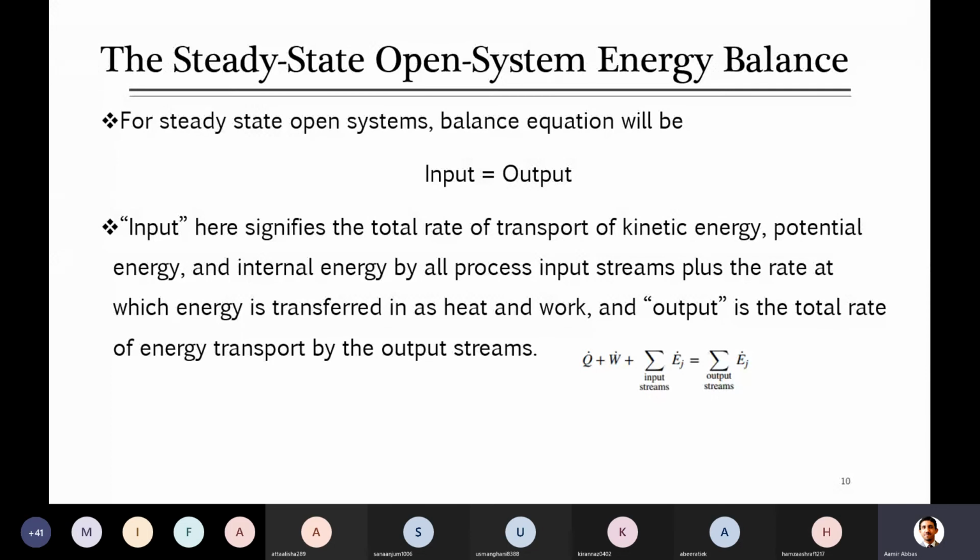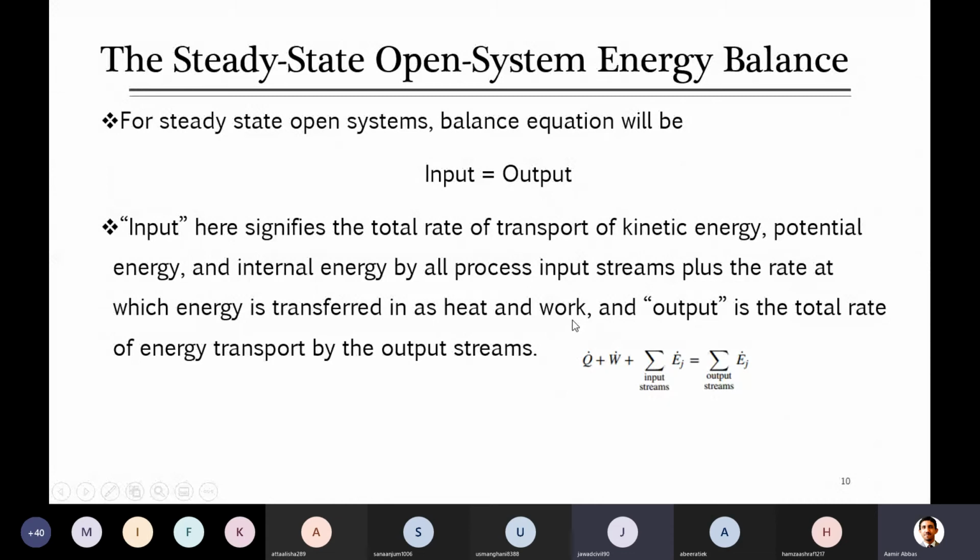It should be there, I think. What do you say? Hello? Can anyone say? It should be there, yes or no? Sir, why is Q plus W not available on the output side? Sir, because Q means Q input minus output, and work also means input minus output.